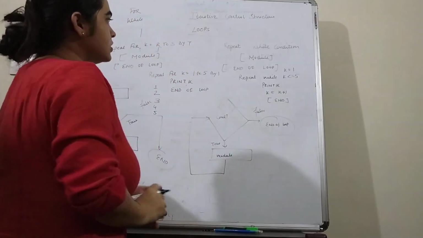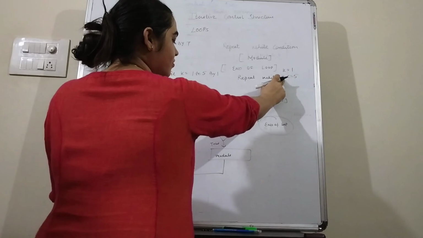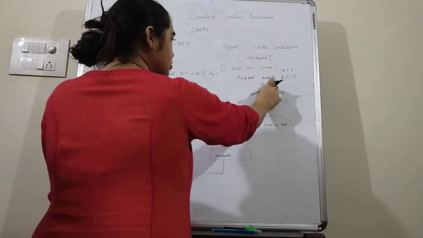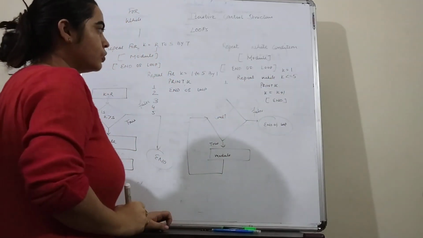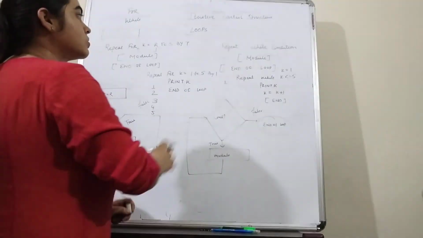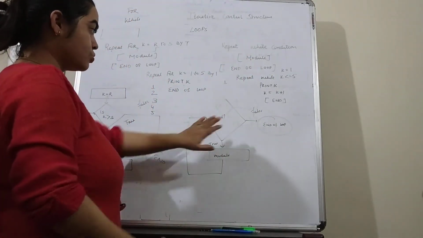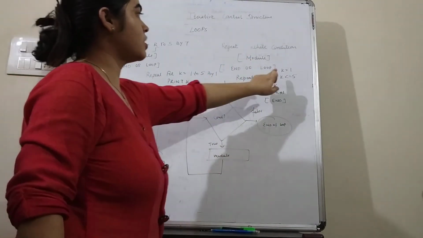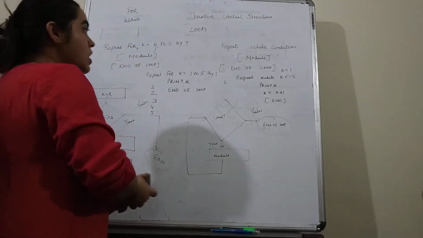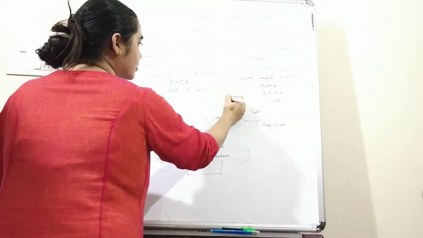Now you can see initially the value of k is equal to 1, then we check the condition 1 is less than or equal to 5, true. So we can print the value of k is equal to 1, and after that we can increment the value of k by 1. So now the value of k is equal to 2. So again we move to the condition and check the condition. Now 2 is less than or equal to 5, yes. Again we can print 2. And likewise we can print 3, 4 and 5.